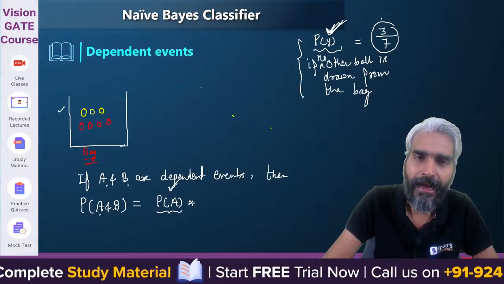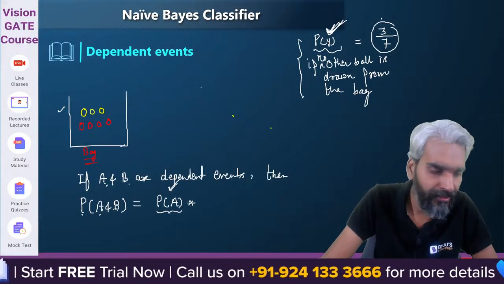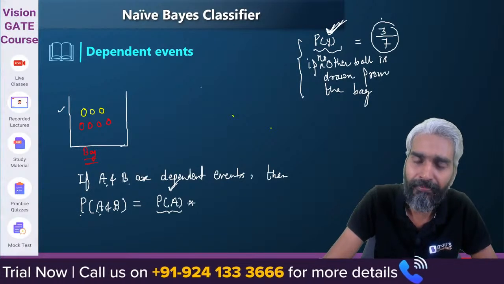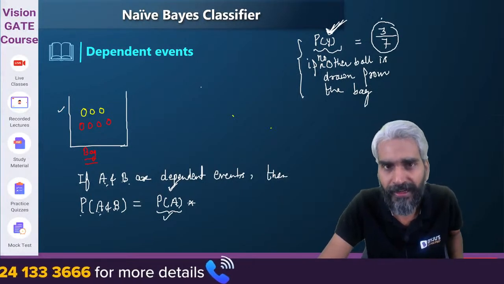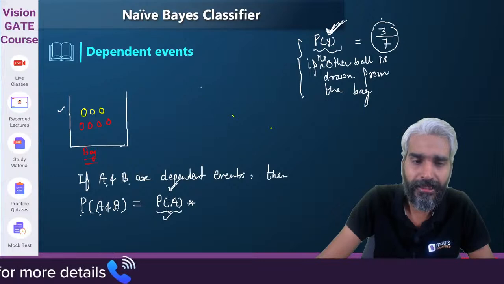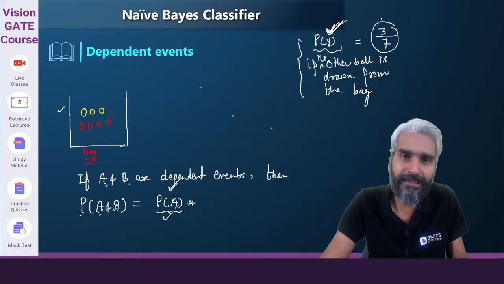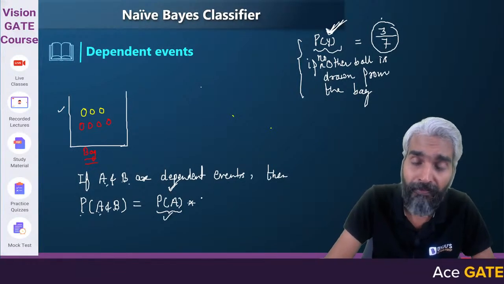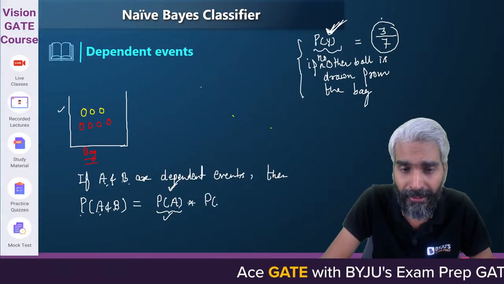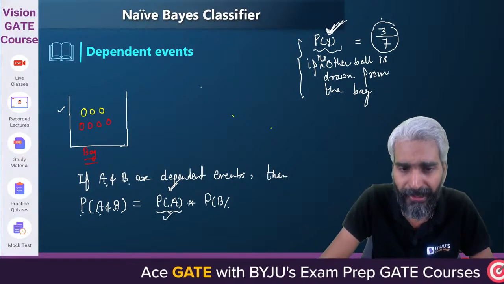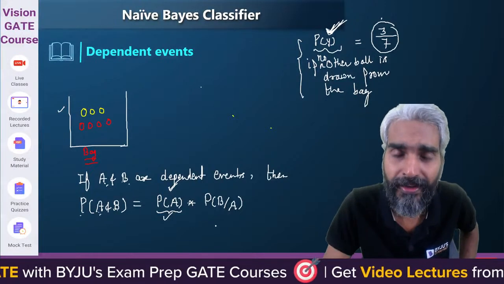A and B are dependent events. So if you are asking what is the probability of A and B, then let's say the first event that occurs is event A. With what probability will event A occur? Sir, event A will occur with probability P(A). And if event A has occurred, then what is the probability that event B will occur? Sir, if event A has already occurred, then the probability that event B will occur is the probability of B given A. Yes or no?